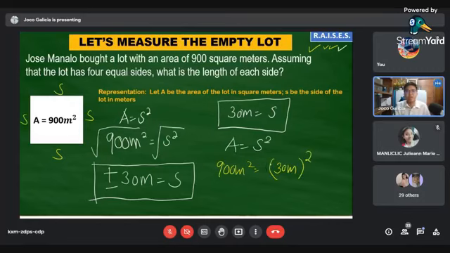Now, we just have to copy 900 square meters. Then, 30 times 30 is equal to 900. Meters times meters is equal to meters squared. So, therefore, our answer is verified because 900 square meters is equal to 900 square meters. Our answer is now secured. So, the size of the lot that Jose Manalo bought is equal to 30 meters. So, these are all 30 meters.